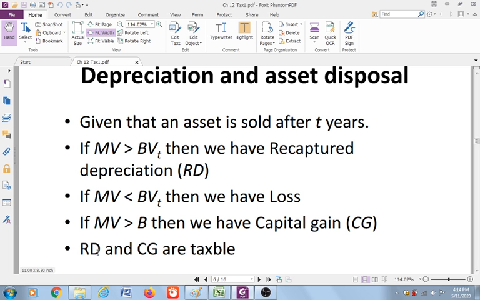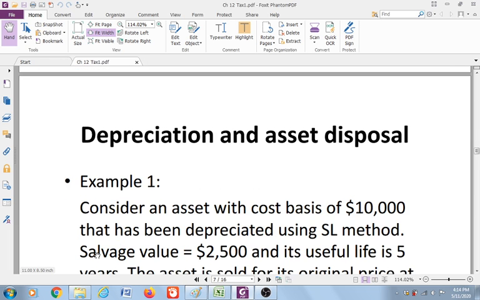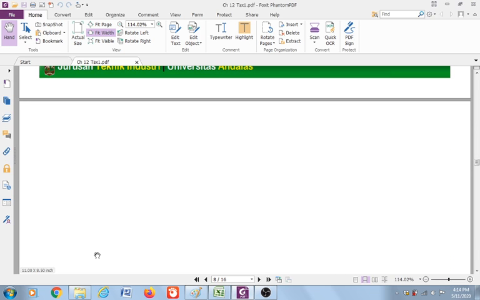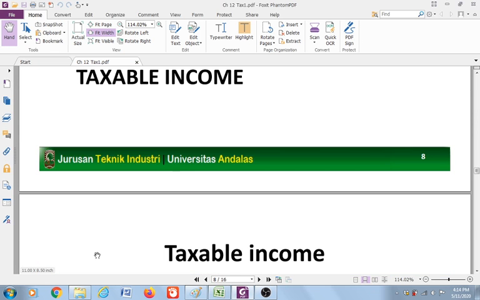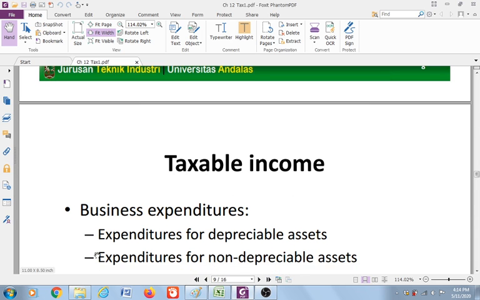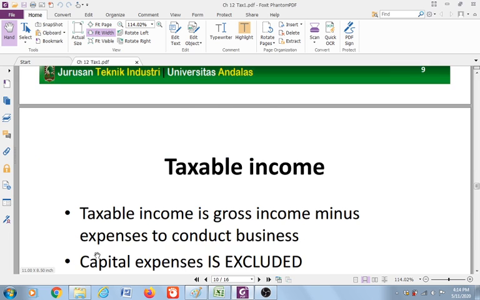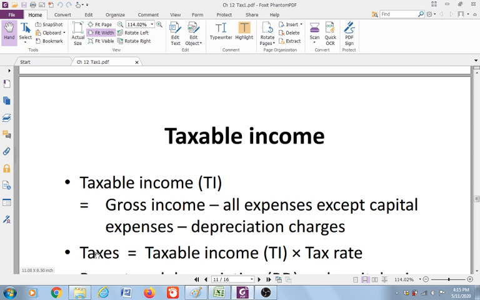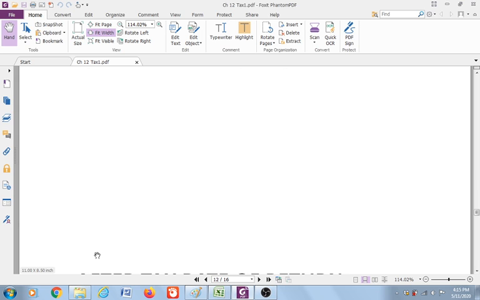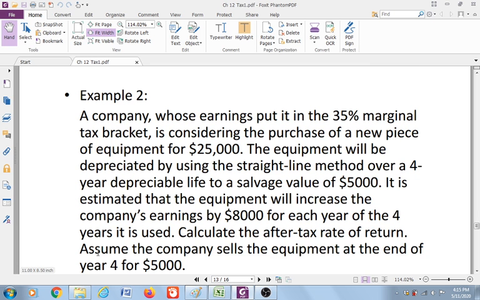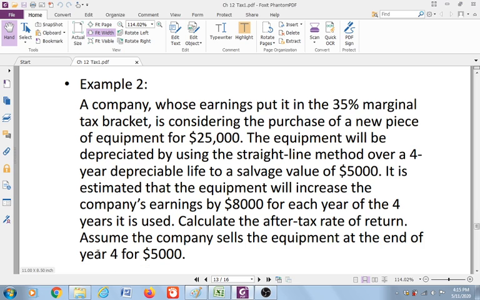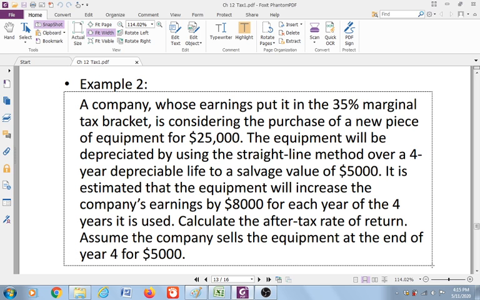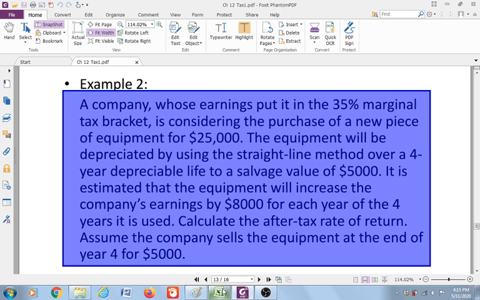Now, let's see an example of how we will calculate the after-tax cash flow, and from the after-tax cash flow, we are going to get the rate of return after tax. I will use example number 2 in order to explain how we are going to calculate the after-tax rate of return. I am going to copy this problem into Excel.